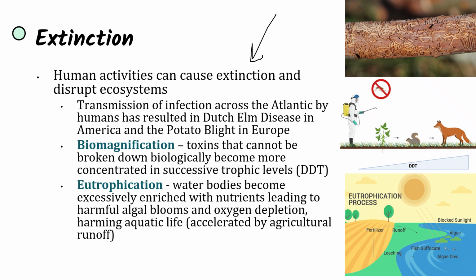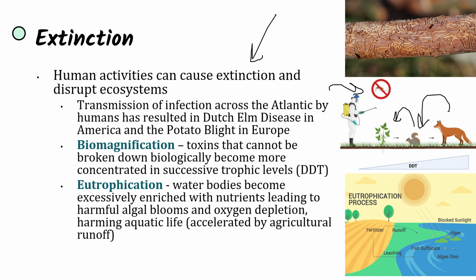There's biomagnification, which is when toxins that cannot be broken down biologically become more concentrated in successive trophic levels. So for instance, when pesticides are sprayed on plants, these are toxins that cannot be broken down biologically, and as a result, the animals that then eat those plants are going to get those toxins within their systems, and the animals that eat those animals are going to get toxins within their systems.